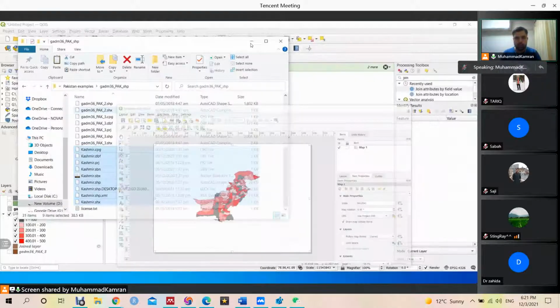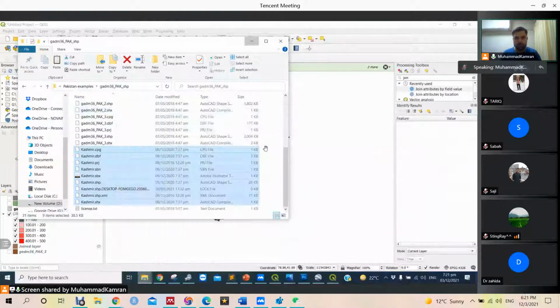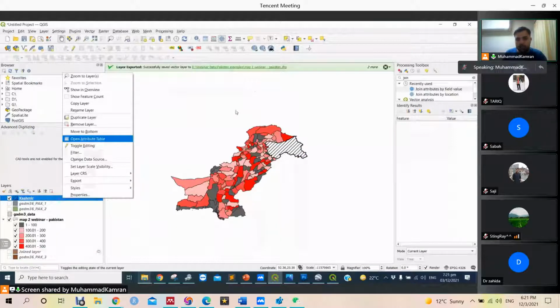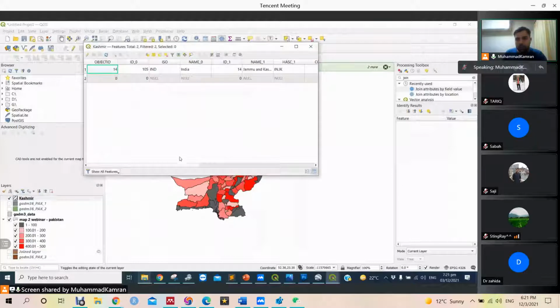Let's first put the Kashmir region, and we need to change the symbology, and we can name it like disputed territory.